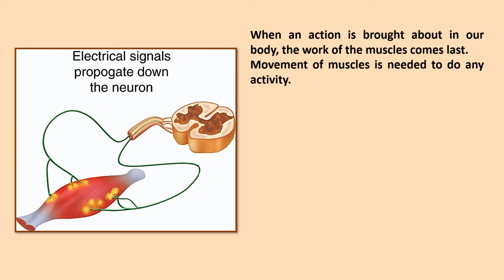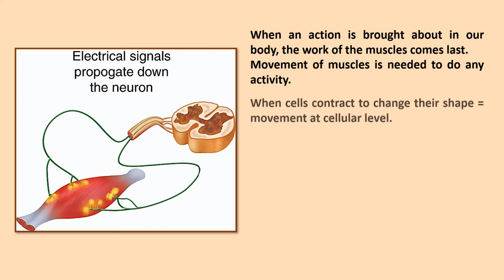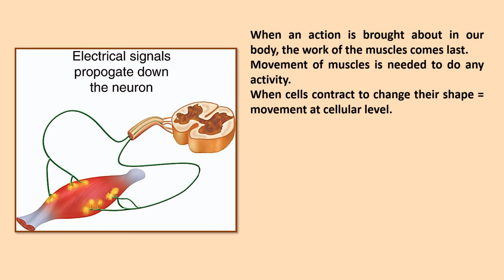So when the electric signals are brought down by the neuron, can you see here the muscle, it comes to the muscle. And only then are we able to take out our hands or move away from there, with the movement of muscles. When cells contract to change their shape, there is movement at the cellular level. So there are two movements: one is that cells can contract, and there is a movement there, that is movement at the cellular level. And when the muscles help us to move, that is movement at the muscle level.